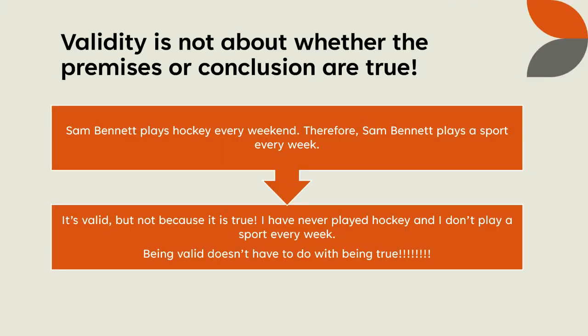It's valid, but not because it's true. It's actually totally false. I've never played hockey, and I do not play a sport every weekend. So that first premise, Sam Bennett plays hockey every weekend, is false. The conclusion, Sam Bennett plays a sport every week, is also false. Everything in this argument is false, but it is still valid. So how is it still valid if everything in it is false? What makes it valid?